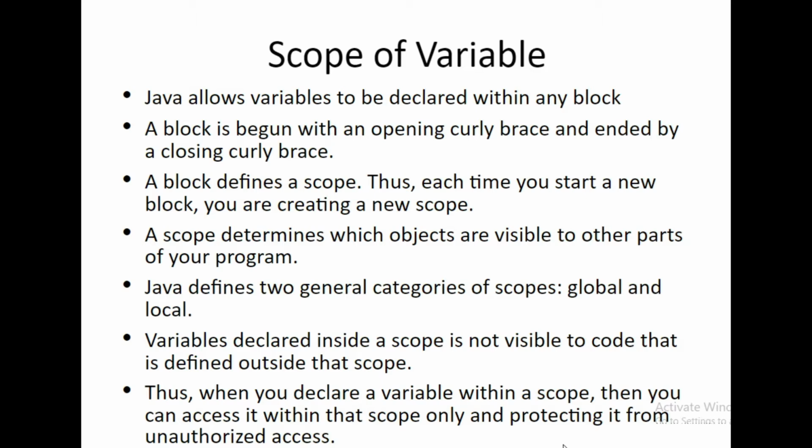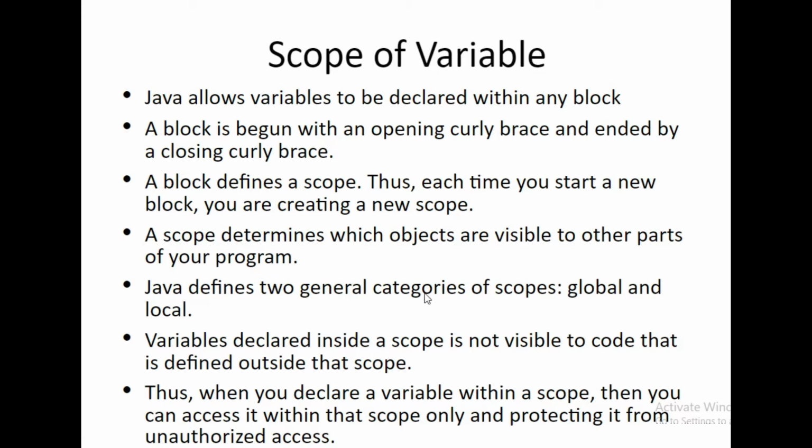Java allows variables to be declared within any blocks. A block begins with an opening curly brace and ends with a closing curly brace. When we use any if conditions or for loop conditions, we start from the opening curly brace and end at the closing curly brace. These curly braces define the scope of a particular variable. A block defines a scope, and each time you start a new block, you are creating a new scope. A scope determines which objects are visible to other parts of your program.